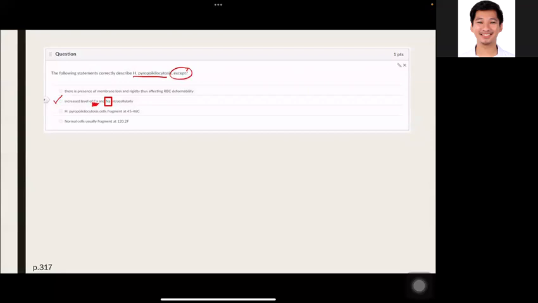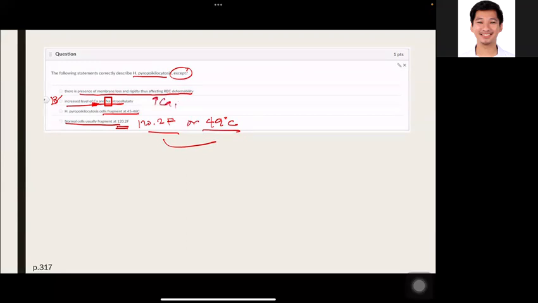So tama naman 'di ba itong there is presence of membrane loss and rigidity that's affecting deformability, and then cells fragment at 45 to 46, and then yung normal cells usually fragment at 120.2 Fahrenheit or 49 degrees Celsius. So, i-convert ko lang siya. So, the best answer for this question would be letter B, increased level of calcium and sodium intracellularly. Kasi dapat in this situation, increase lang yung calcium intracellularly.